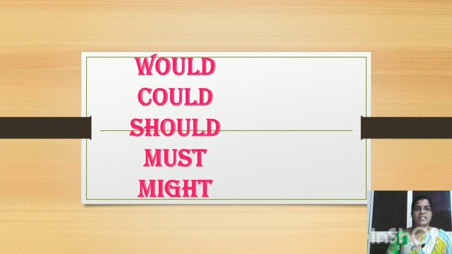Let us learn how would, could, should, must and might are used with have and past participle to convey different meanings. These are used to talk about things that did not happen in the past. And there are many situations when we really get confused about which is the correct modal verb to be used there.